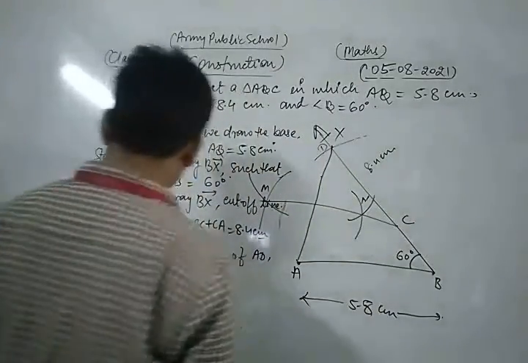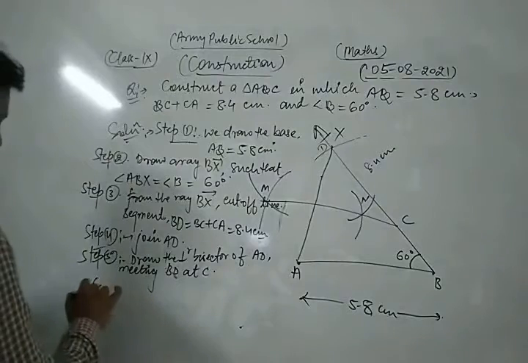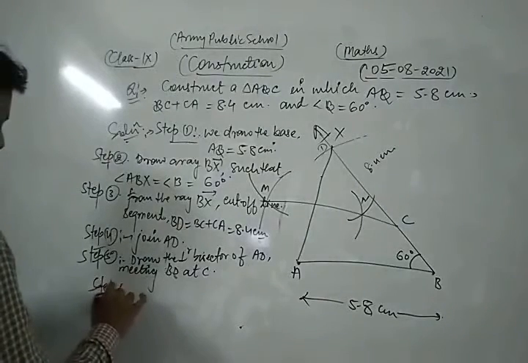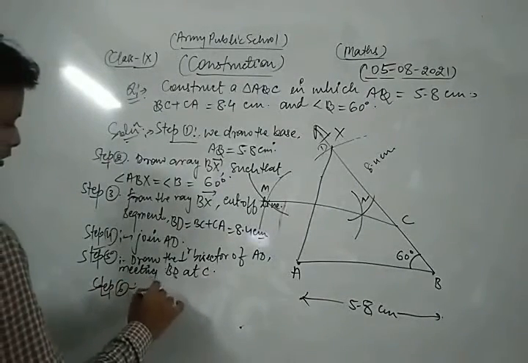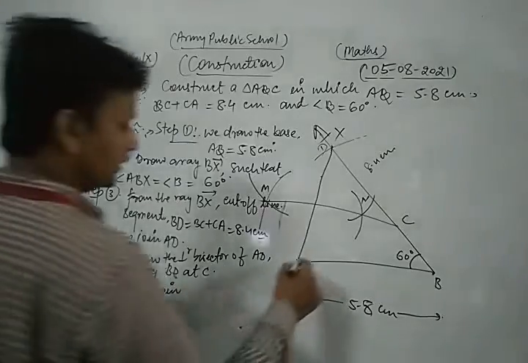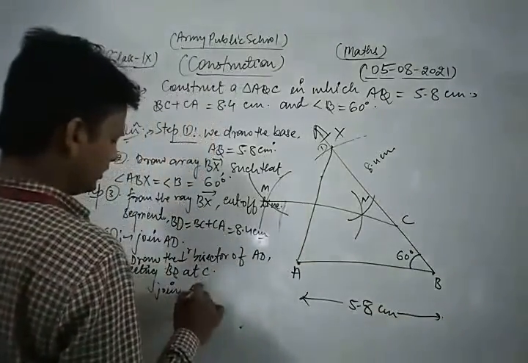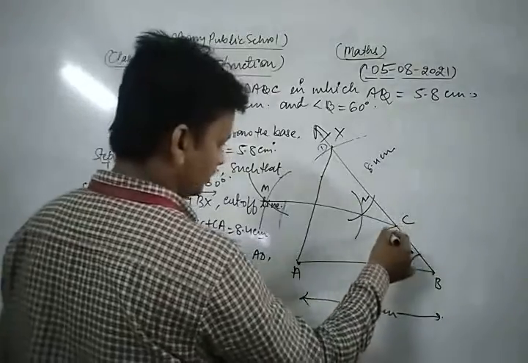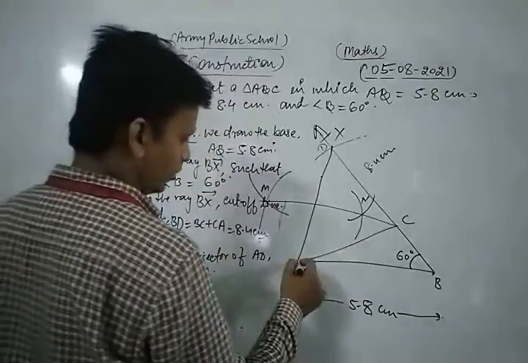Now after that, the last step of construction is what? Step 6. Join AC. Okay.